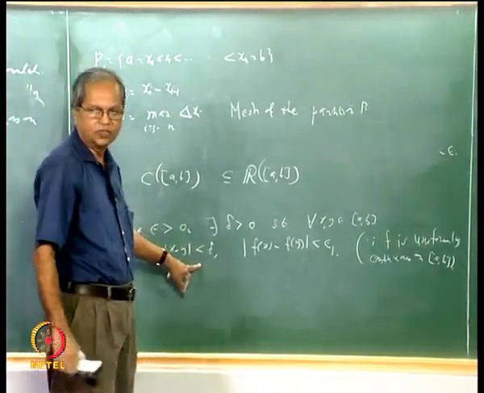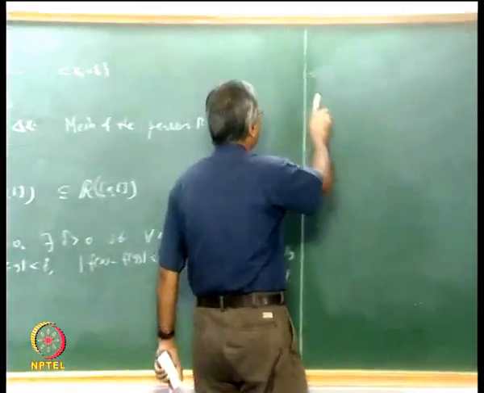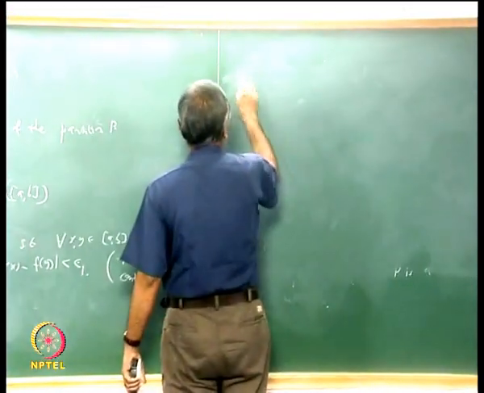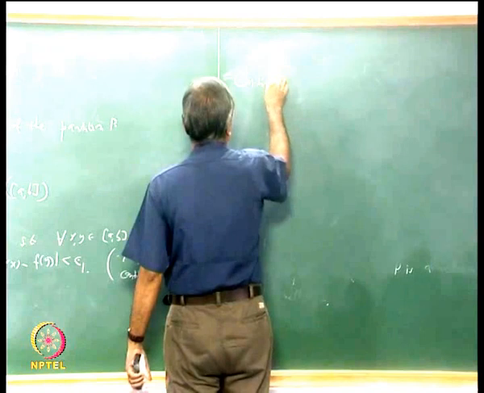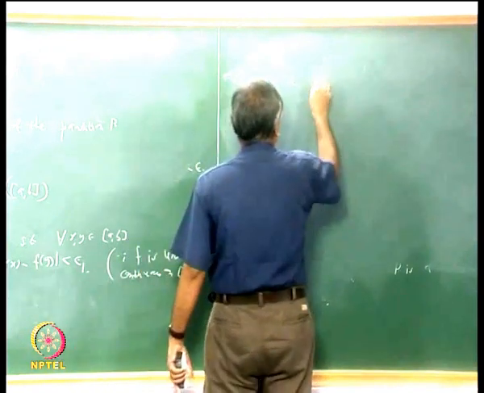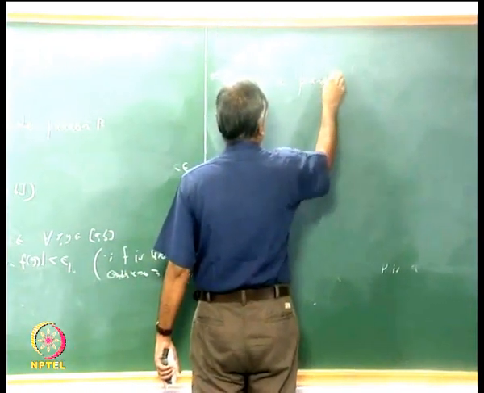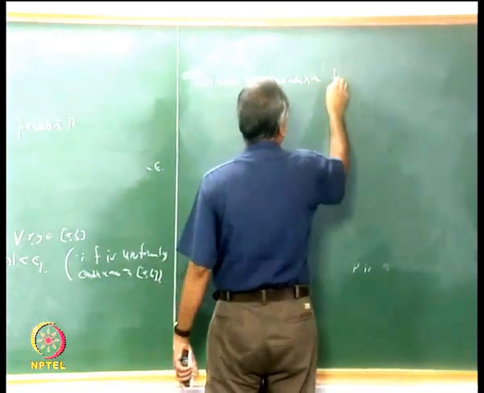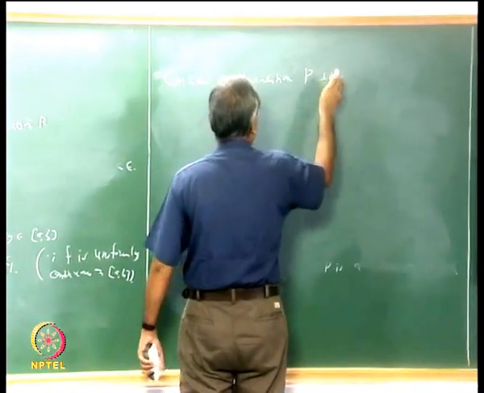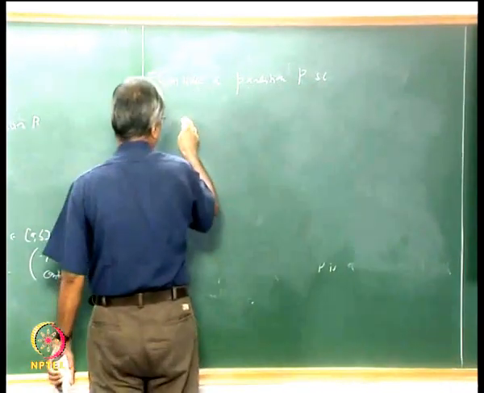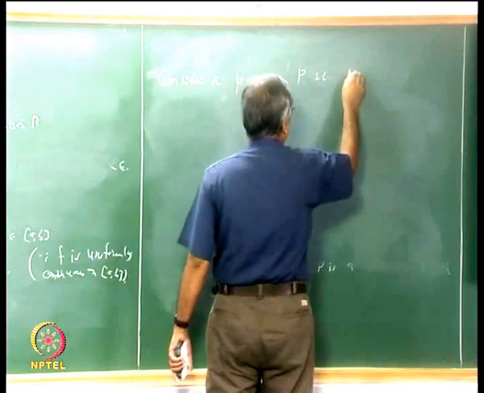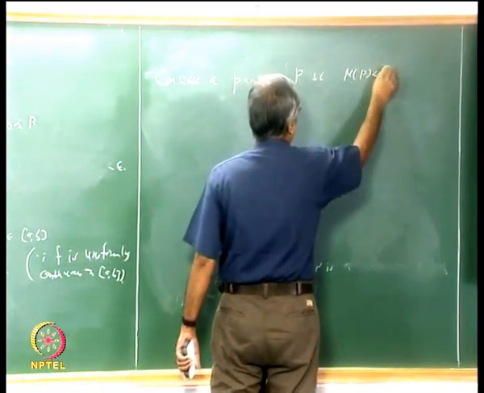So consider a partition P such that the mesh of P is less than delta.